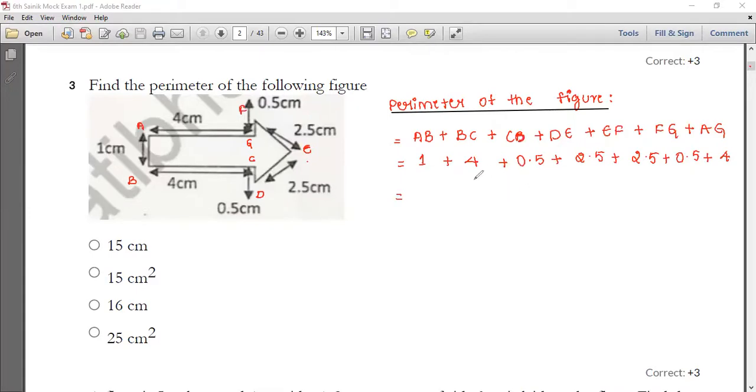Now start adding everything. When you add everything, you get 15 centimeters. Since we are finding the perimeter, no need to express this in square. Just write 15 centimeter. Here your correct answer is option A, 15 centimeter.